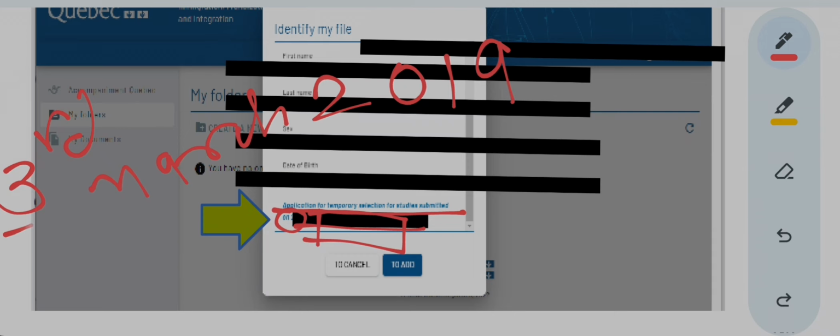So that is how you can cross check. For example, you paid your fees on 3rd March 2019. On this day you paid your fees, where you have to pay the fees for CAQ on this portal.